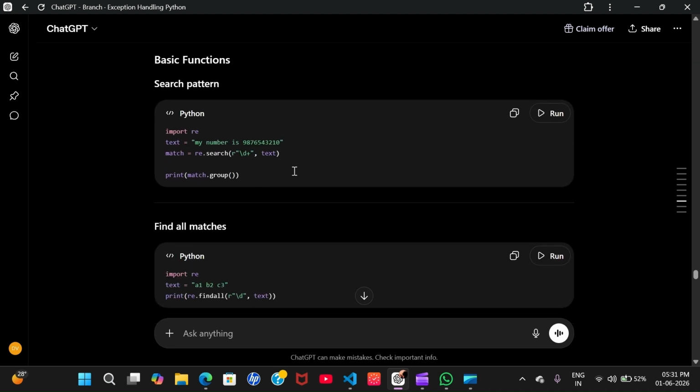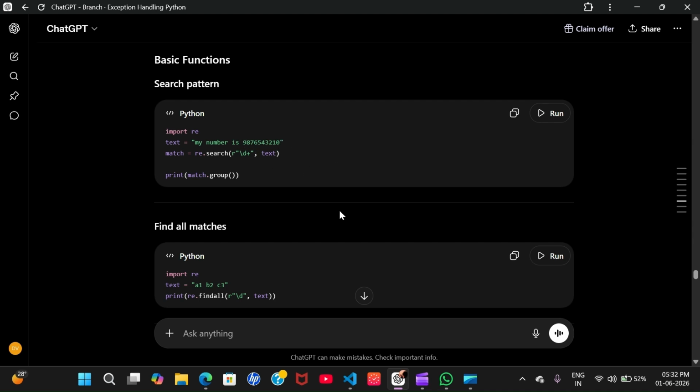Now it will search. We import re, and text is something like this, and we iterate over the text and search. What does it mean? Backslash d means any digit, and plus means one or more. If the text contains one or more digits, then it will be searched and stored in the match variable. Then with group, the digits will be grouped together and printed. So you get output that is that number.